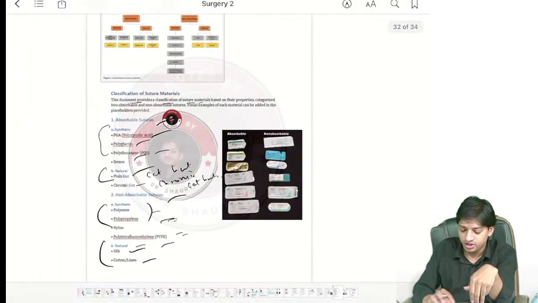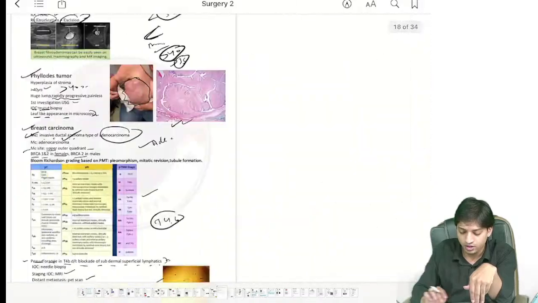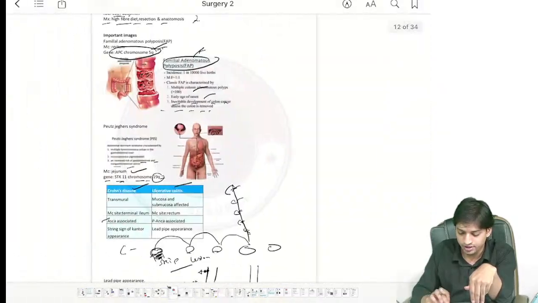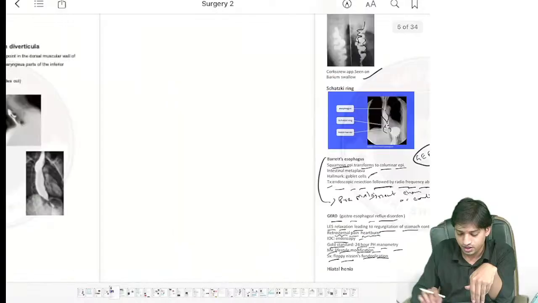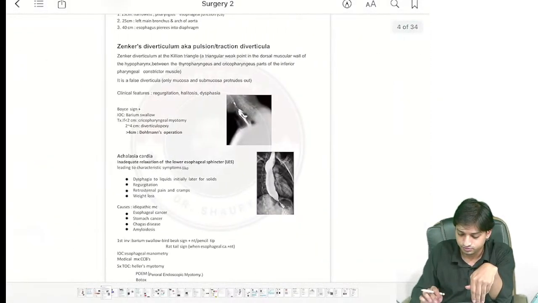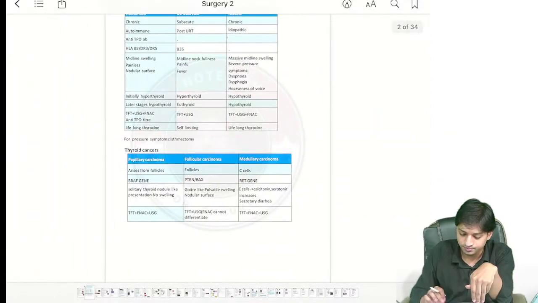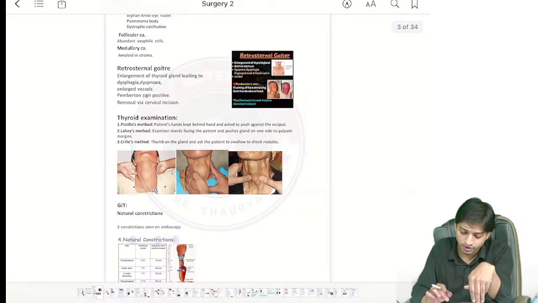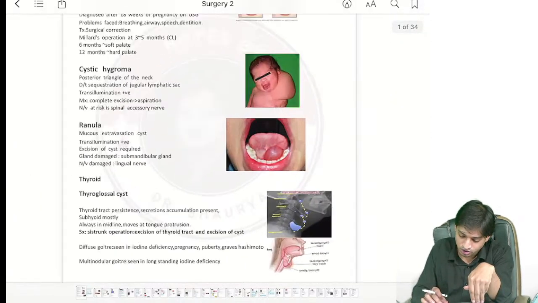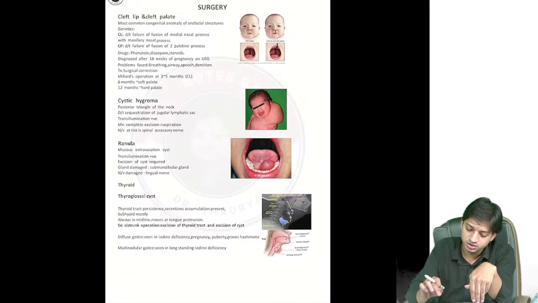Now guys, we will be discussing some other important topics. If you guys need a break, or we can just continue with that, because 1 to 1.5 hours we need, and we will just finish. So let us start with the thyroid part, right? Thyroid part is also important. Or start from this page.